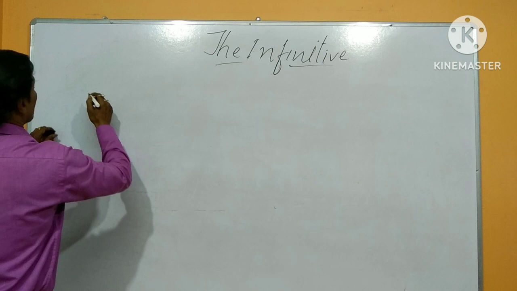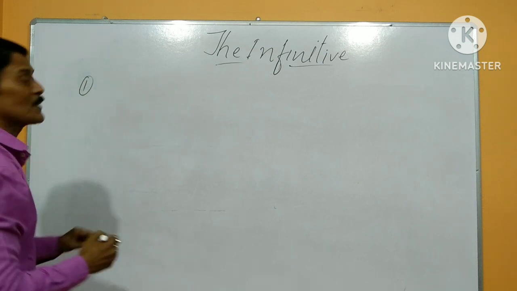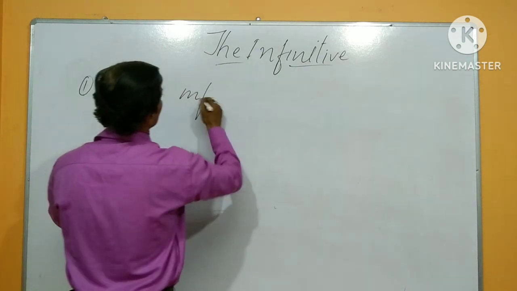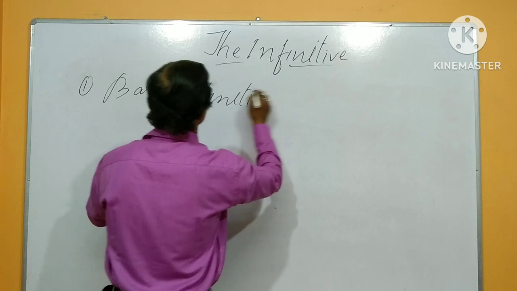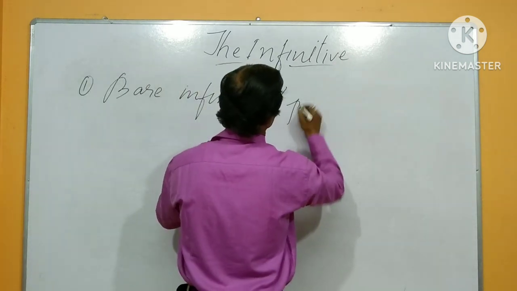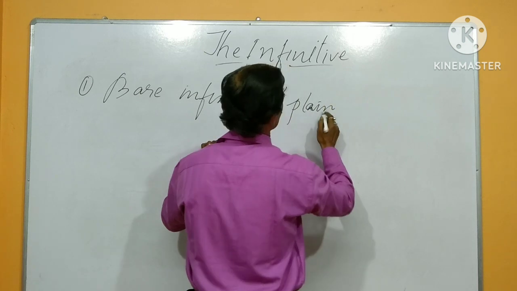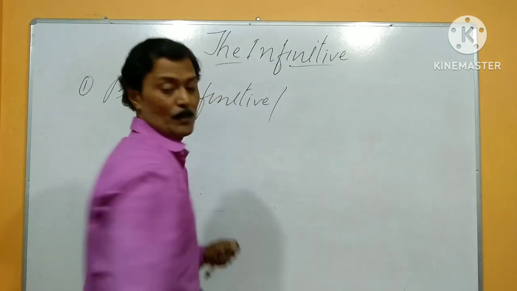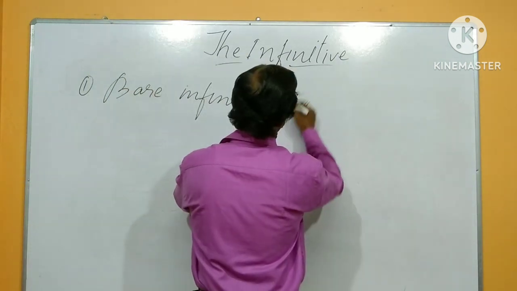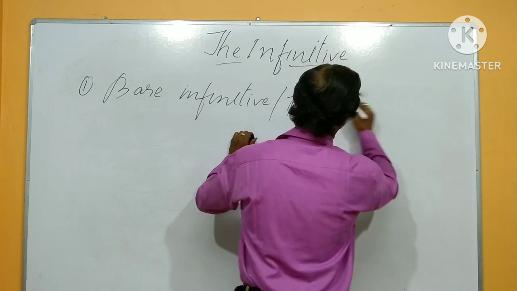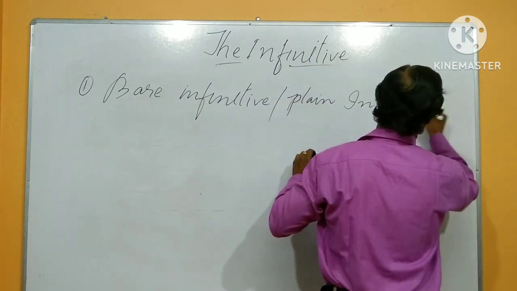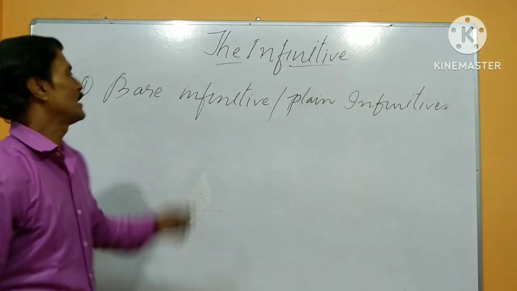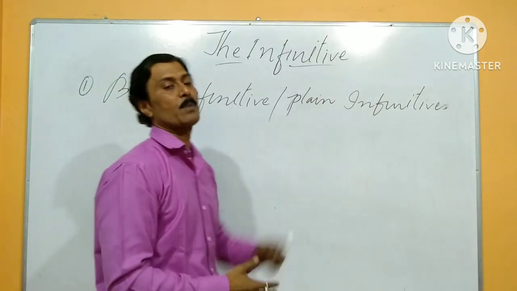Next, there is one more classification here: the bare infinitive, or maybe the plain infinitive. So what I noted here is that there is a bare infinitive or plain infinitive.